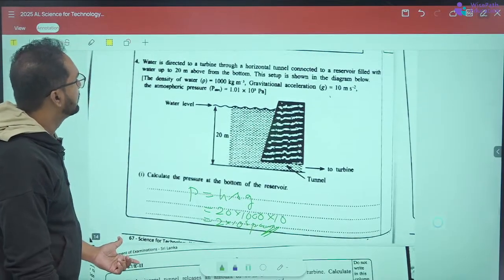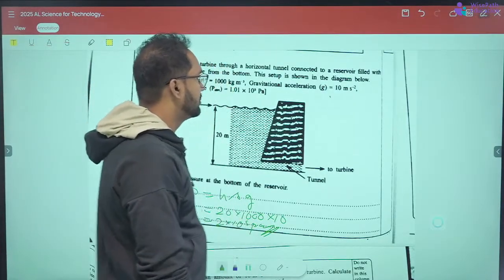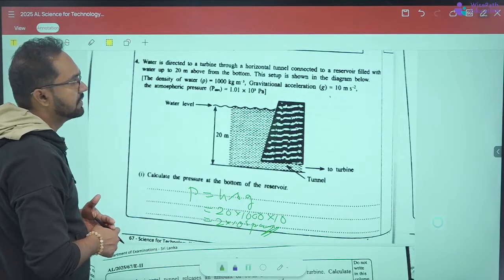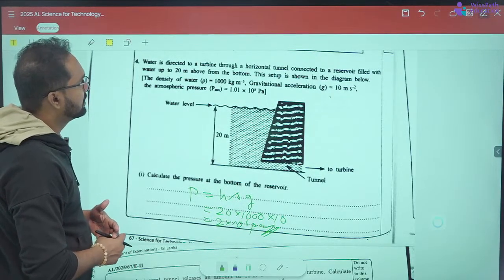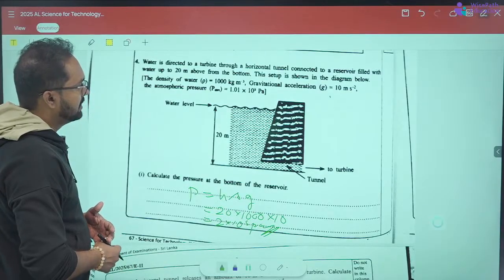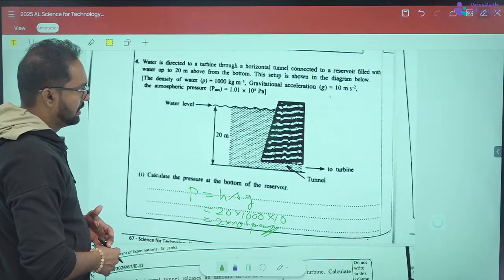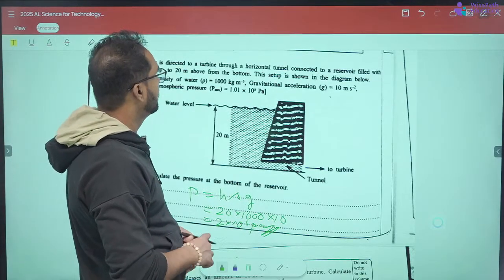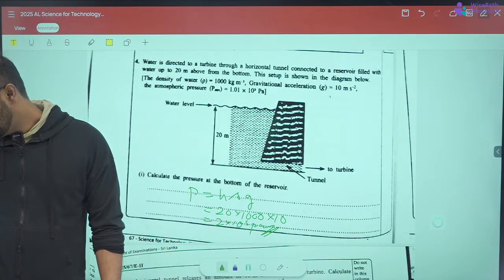No. Water is directed to a turbine through horizontal tunnel connected to the reservoir filled with water up to 20 meters above from the bottom. This setup is shown in the diagram below. Okay. Atmospheric pressure is given. So basically, the cross-sectional area isn't given, right? If the cross-sectional area isn't given, you have to use Bernoulli's. That's the only option there.